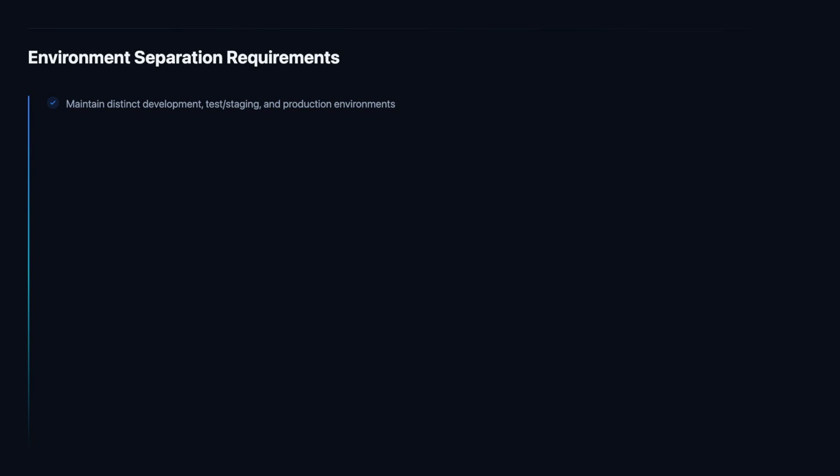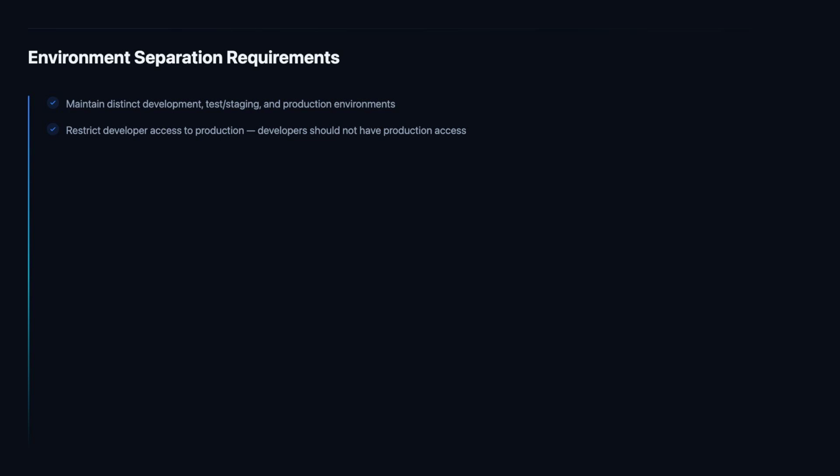The development environment is where code is written and initially tested by developers in a low-risk context. The test or staging environment mirrors production closely enough to provide meaningful verification of functionality and security. The production environment is the live system where only validated, approved code is permitted to run.